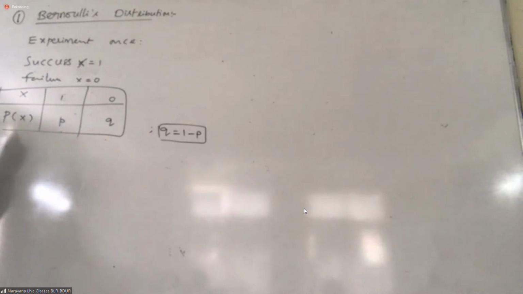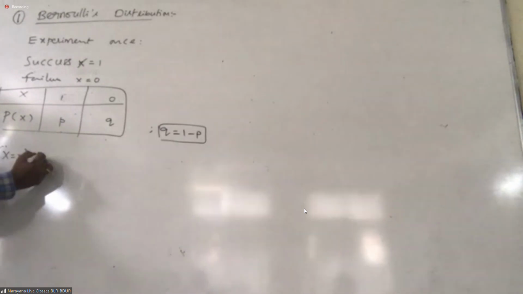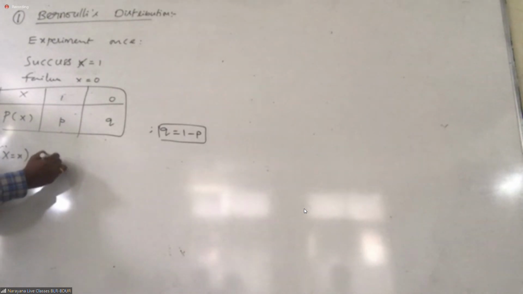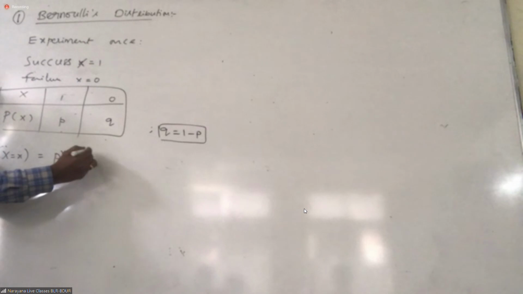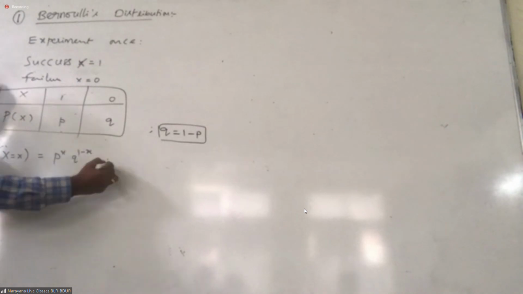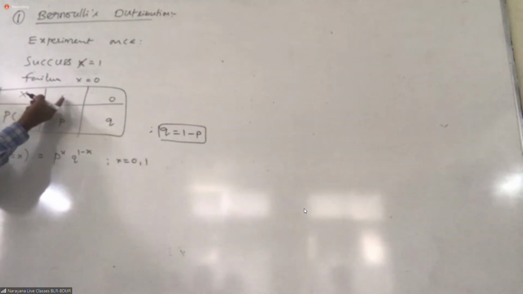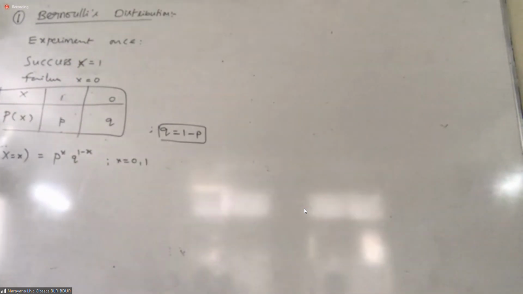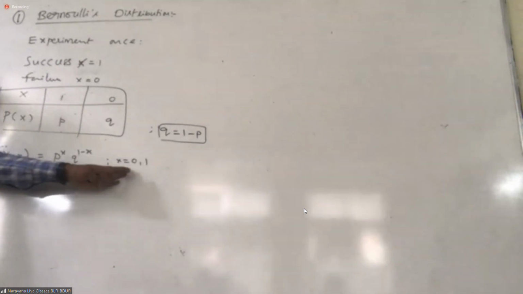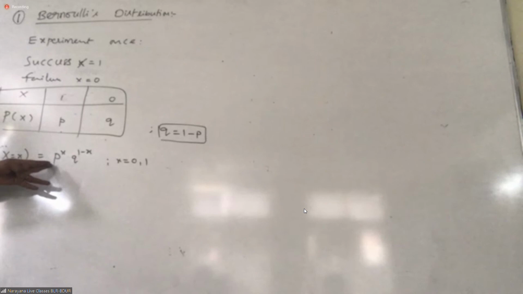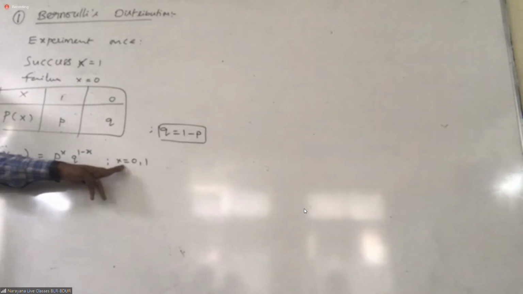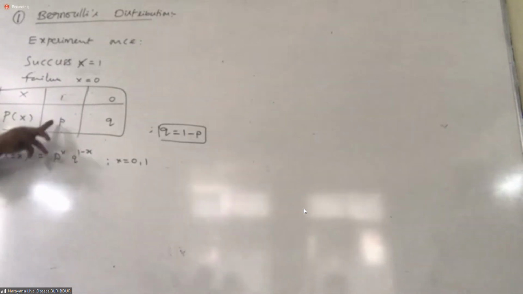This function I can also give as p of x equal to small x, p power x into q power 1 minus x. Here x takes 0 and 1. You can substitute here. If you substitute x equal to 0, you are getting this answer or not?